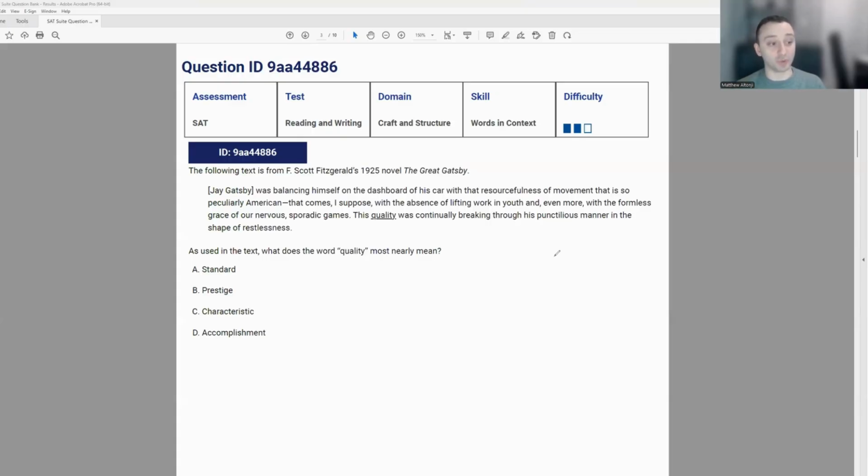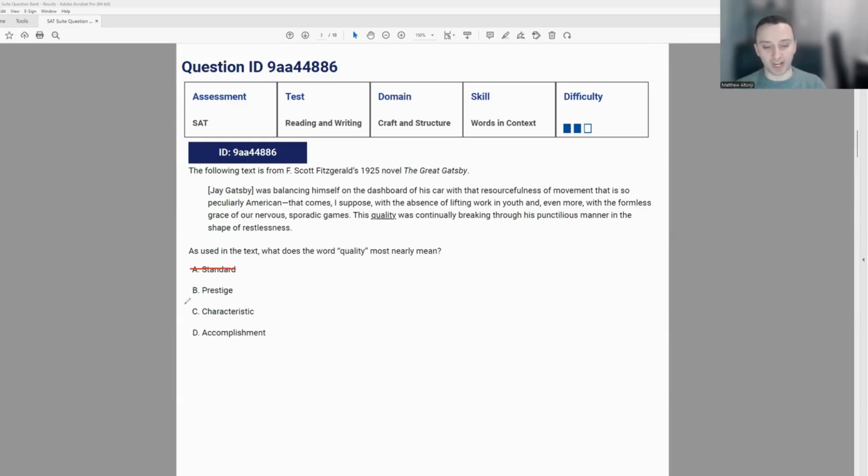So in this case, we want to know, what does quality mean? And when I'm reading this, in my opinion, what they're trying to say with quality is a certain trait or something that describes Jay Gatsby in this case. So let's try to find something that means that. So a standard means to set like a certain baseline of something or a certain expectation. And that's not what they're talking about here. So we can cross out A.